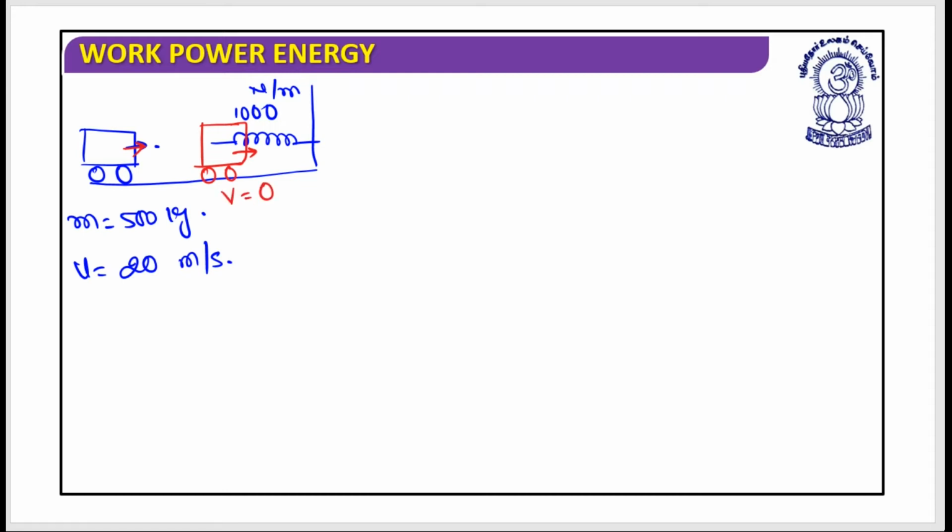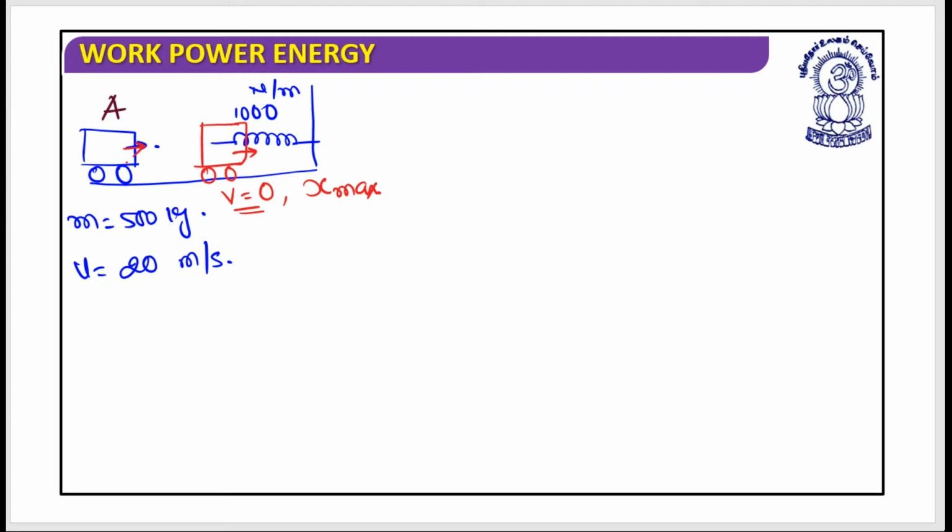It's v equals 0. And when this stage comes, the spring will have its maximum compression. It is the situation when the total kinetic energy of the car has been transferred to the total potential energy of the spring. I hope this is clear. Is it clear? Great. So let's write it down.